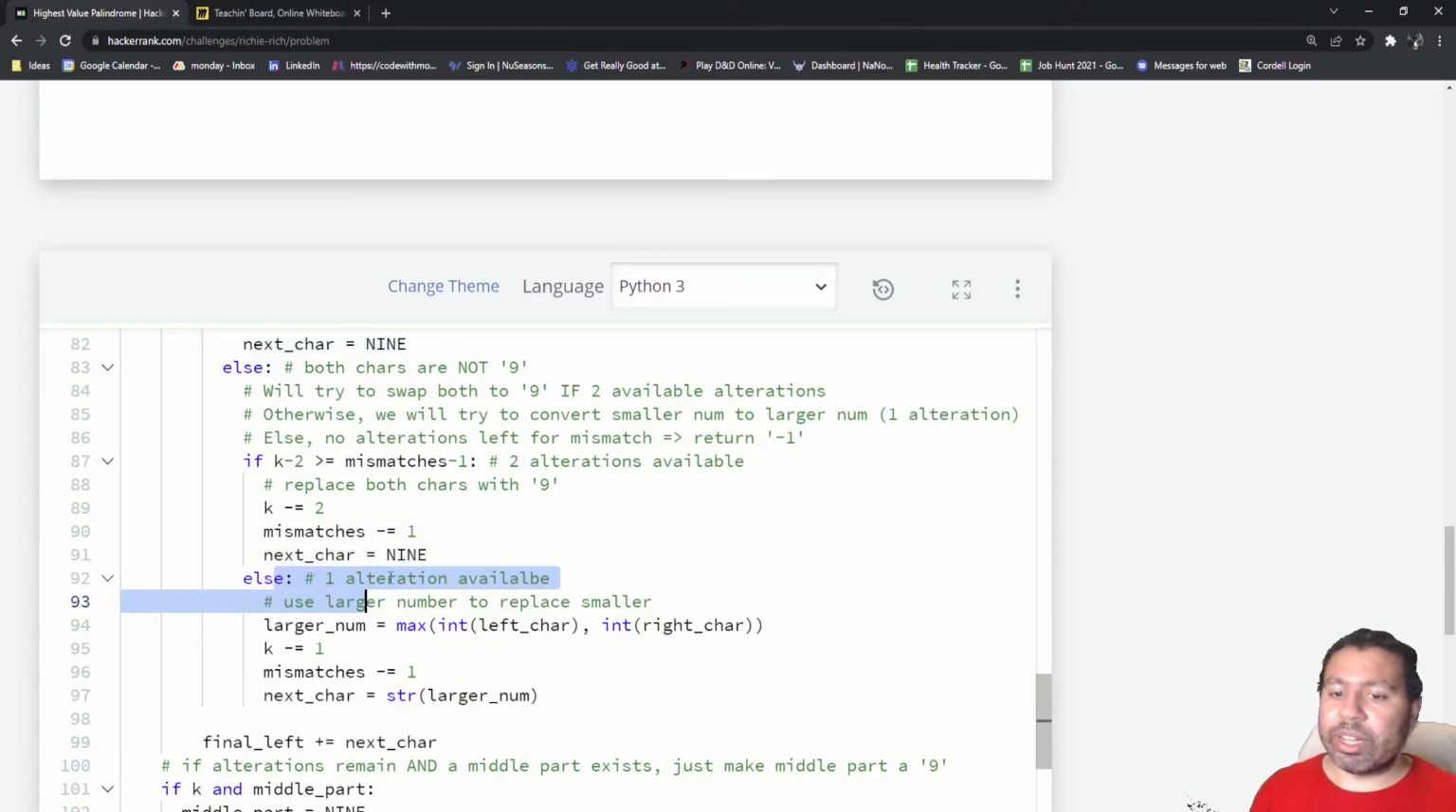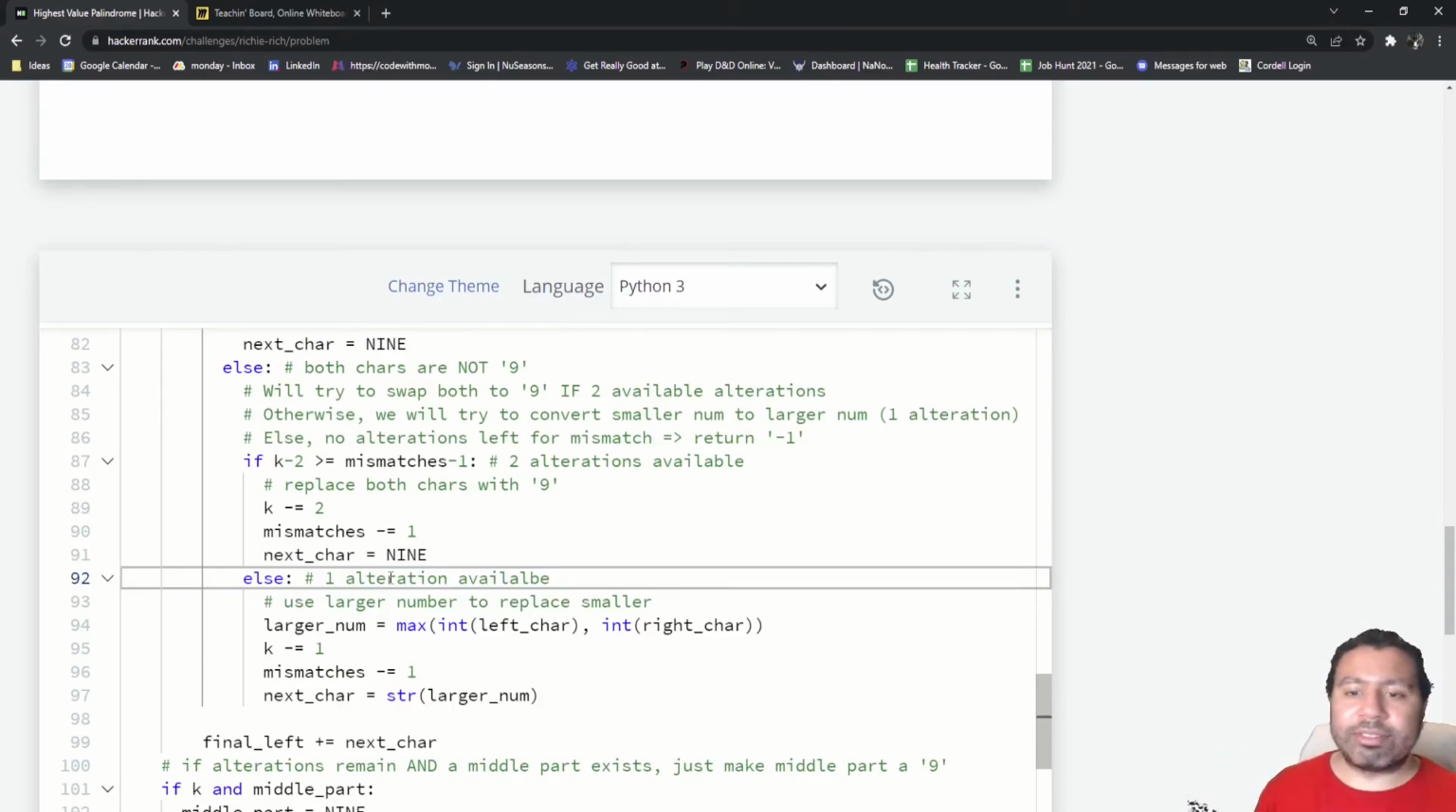Otherwise, the else statement here is, well, we don't have 2 available. That means we have to do basically the last ditch effort. We use the 1 alteration that we have available. Again, we've reserved 1 alteration for each mismatch at this point, so we know we have 1 available. Then we'll just use the larger number and replace the smaller number with it.